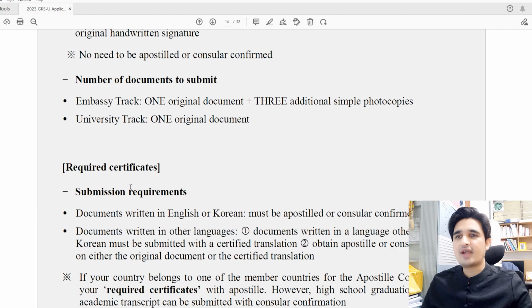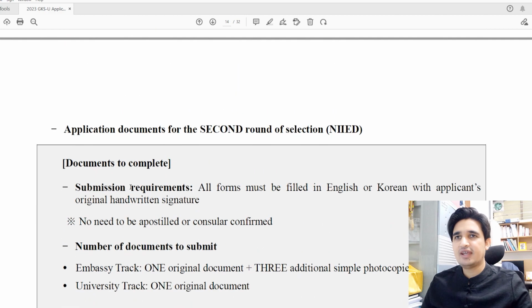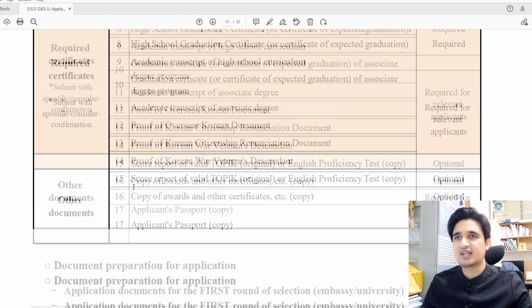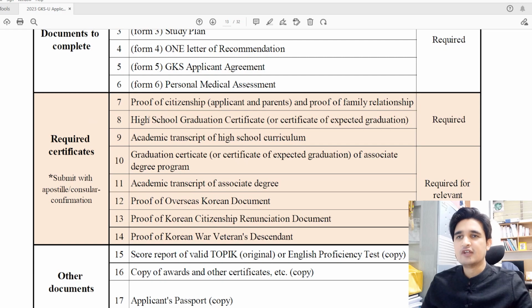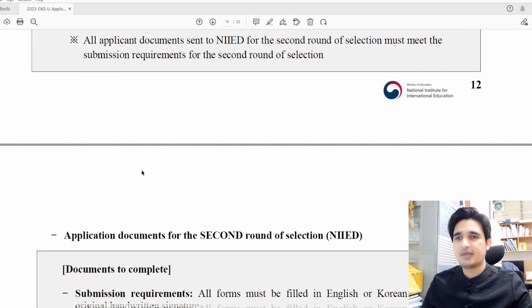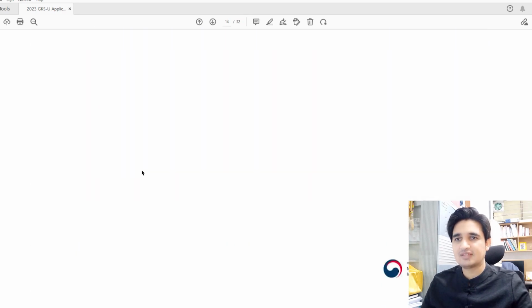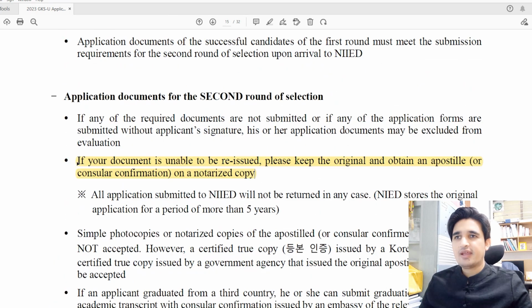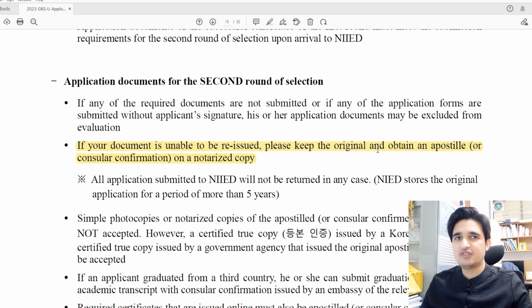And for your required certificates, as you see here, there are some certificates which are needed for the GKS scholarship. All these certificates must be attested by the Korean embassy or must be apostilled. One point is very important: if your documents are unable to be reissued, please keep the original with you and obtain an apostille or consular confirmation on a copy and then submit that copy.